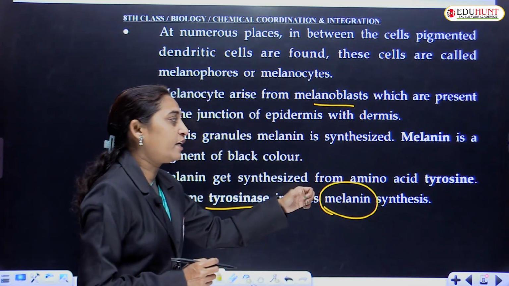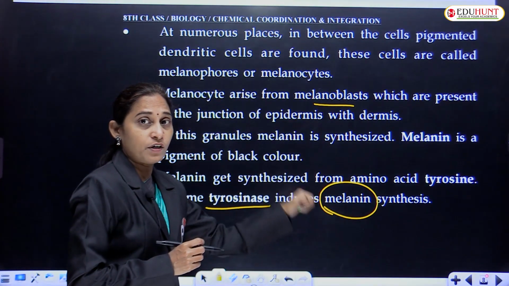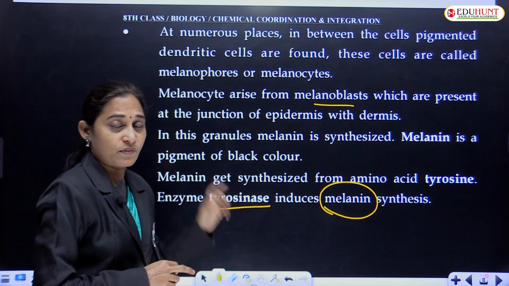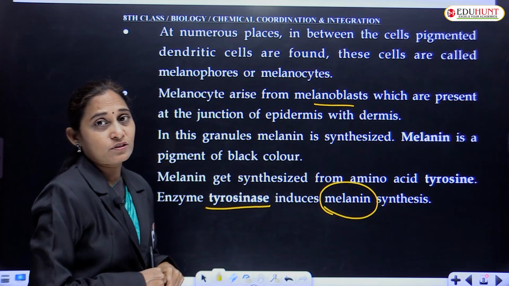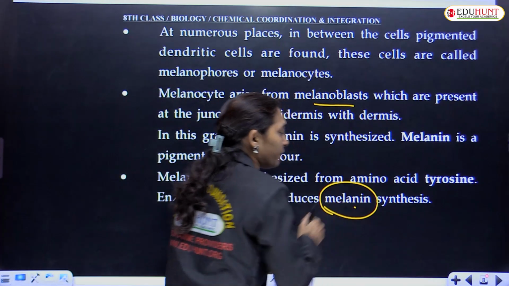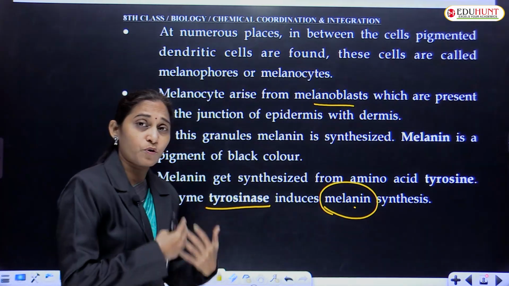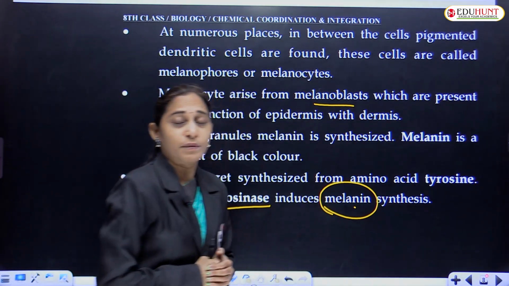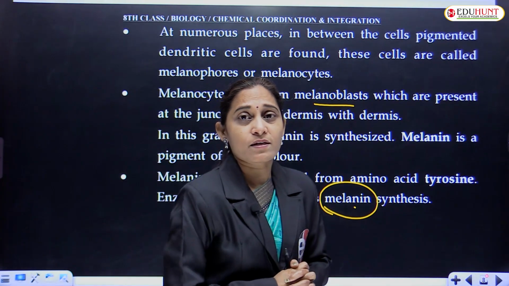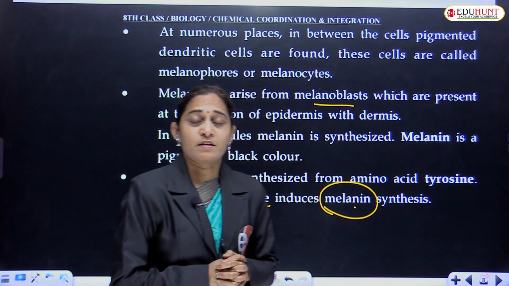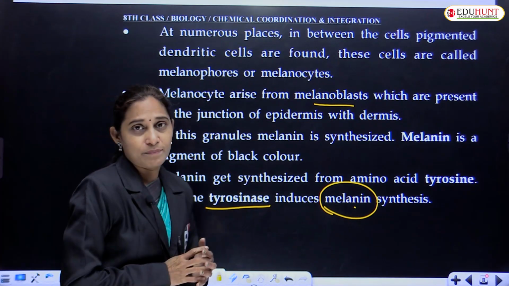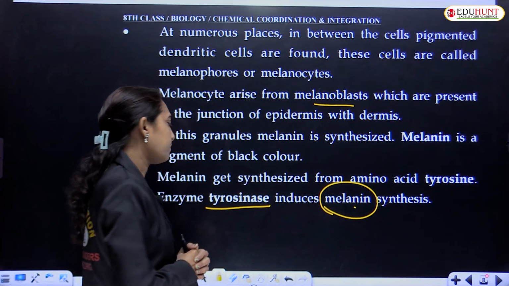If the gene that is responsible for the synthesis of this enzyme, that is tyrosinase, gets damaged by the UV radiation, it will not synthesize melanin pigment. If the melanin pigment is absent, then the human skin becomes pale, that is white. They are called albinos. It is a genetic disorder.